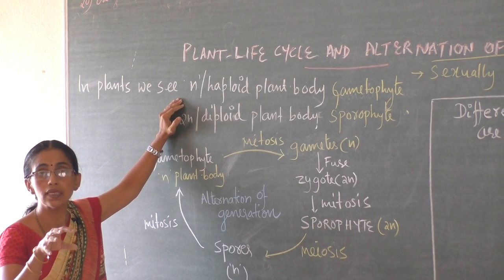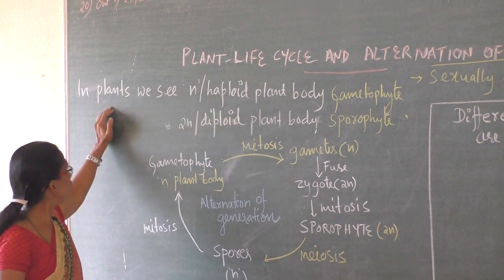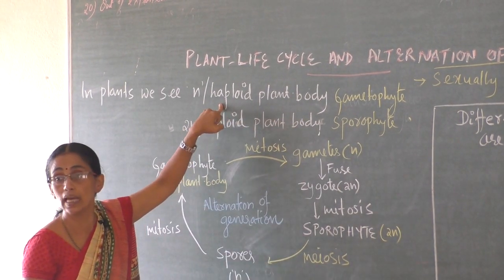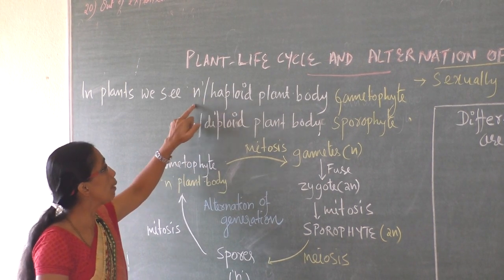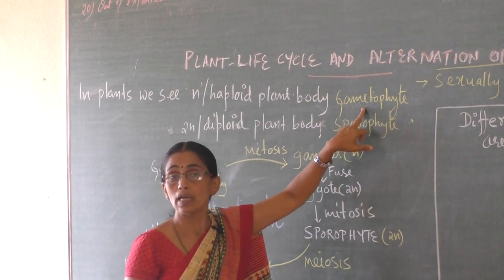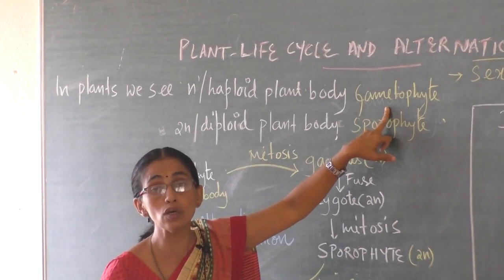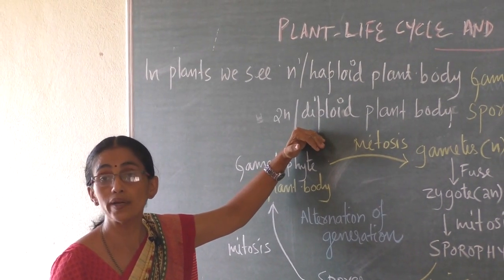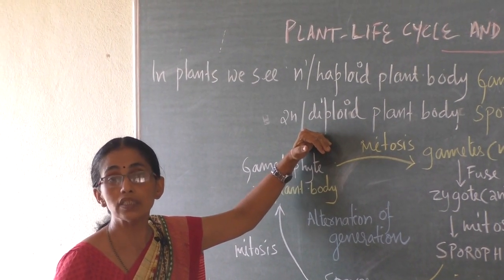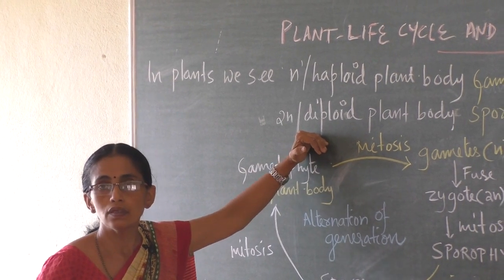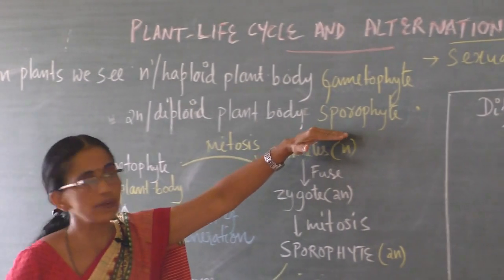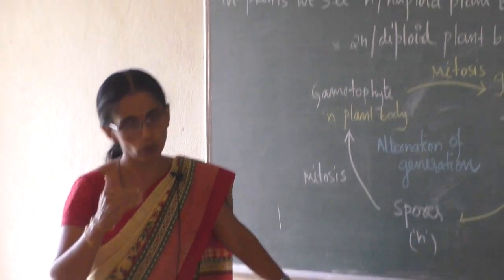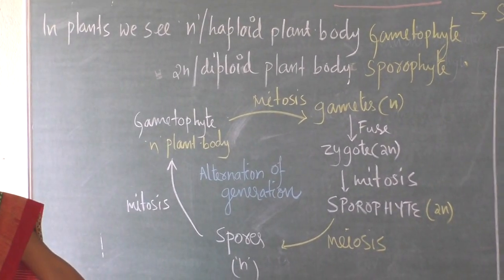For example, in the case of bryophytes, how is the plant body? The dominant phase is gametophyte. So in plants we see haploid plant body, where in the case of bryophytes, the haploid plant body is a gametophyte. Similarly in plants we see diploid plant body also. Sporophyte is a diploid plant body, which is the dominant phase in the case of pteridophytes. So in plants we see gametophyte phase, sporophyte phase, haploid phase and diploid phase.